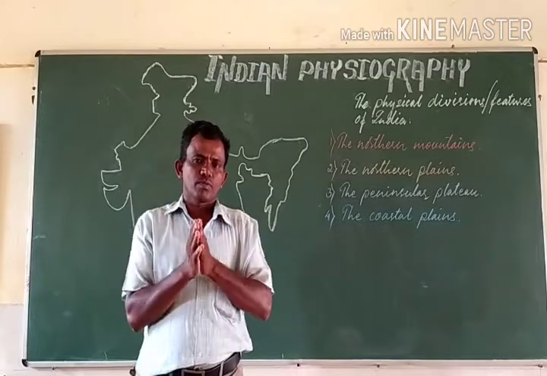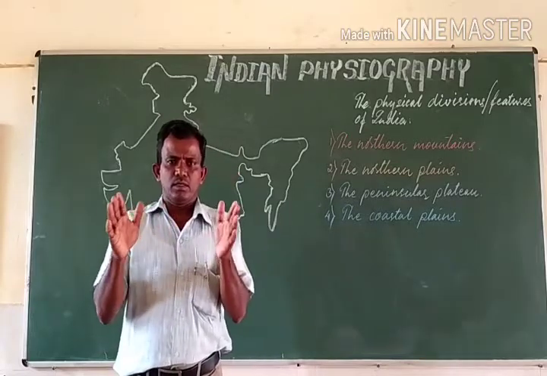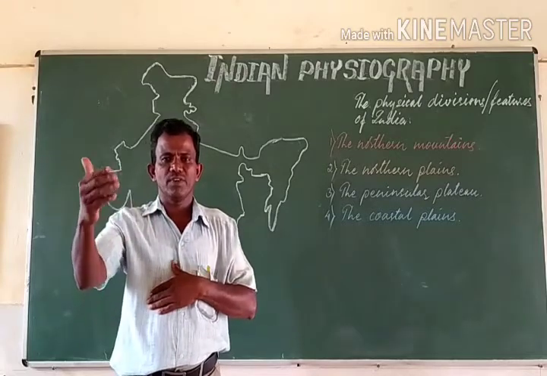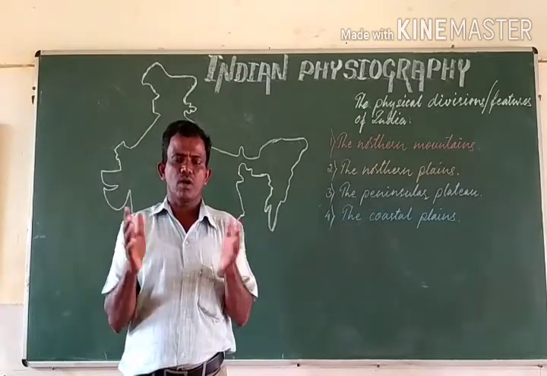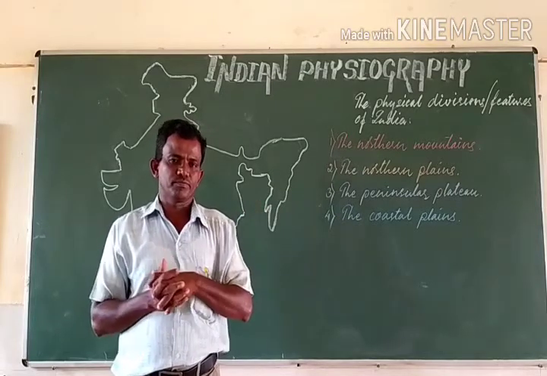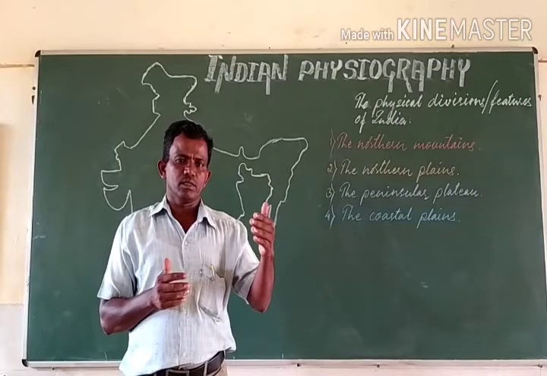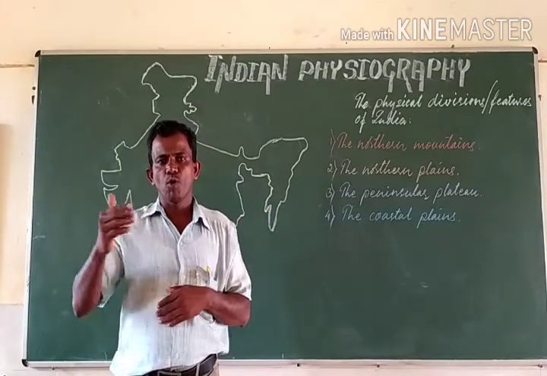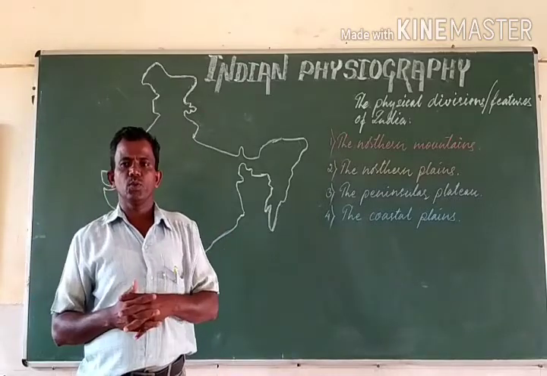The relief features or the surface features are not similar and even everywhere. They are different from place to place. The topography varies from one region to another.